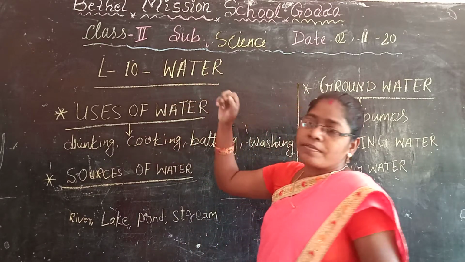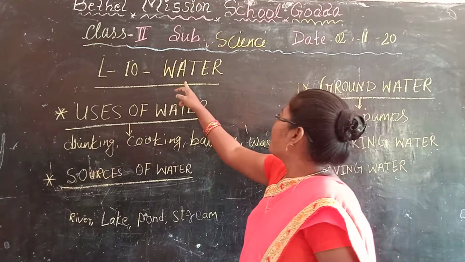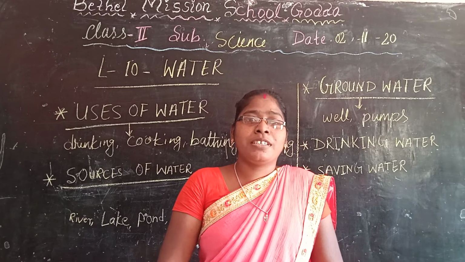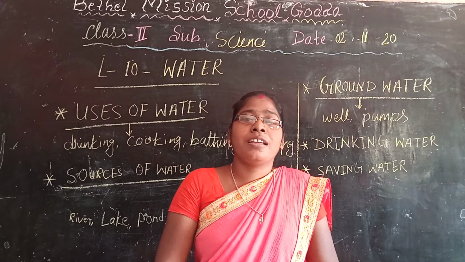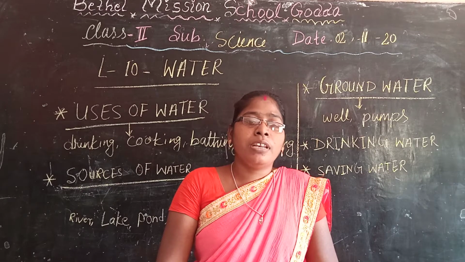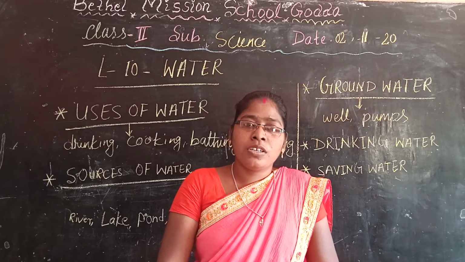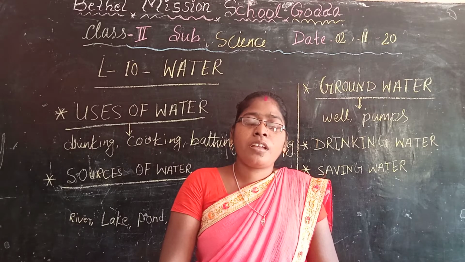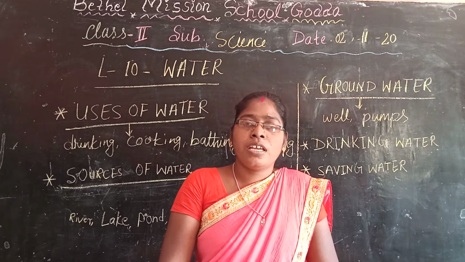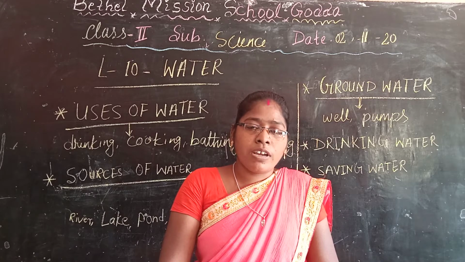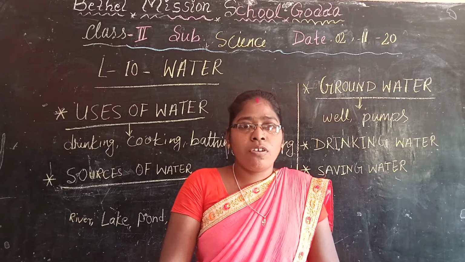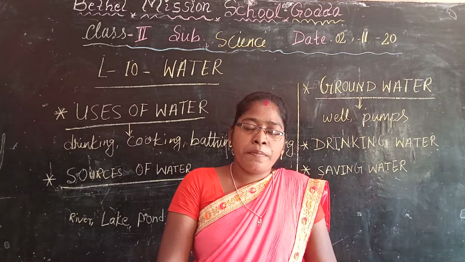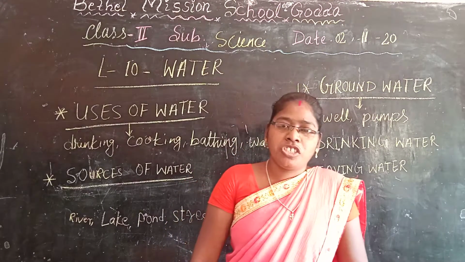Today we are going to learn science lesson 10, water. Our lesson name is water. In the previous chapter we learned about air, but today we will learn about water. Children, water is very essential for our life. We cannot live without water. We need water for drinking, cooking, bathing, washing.